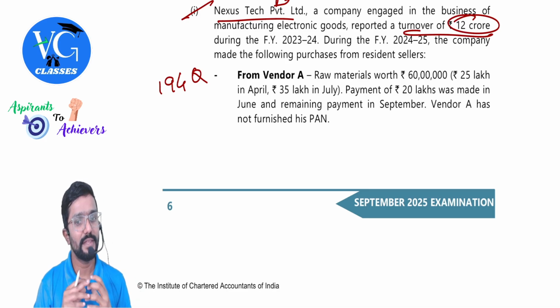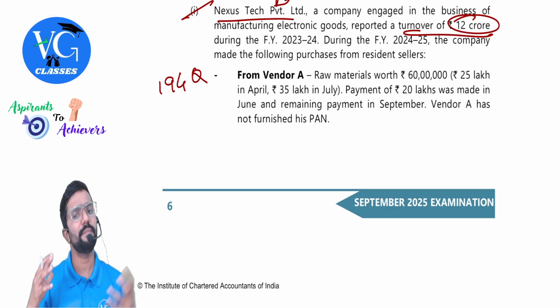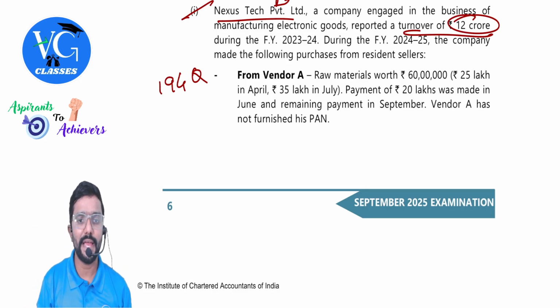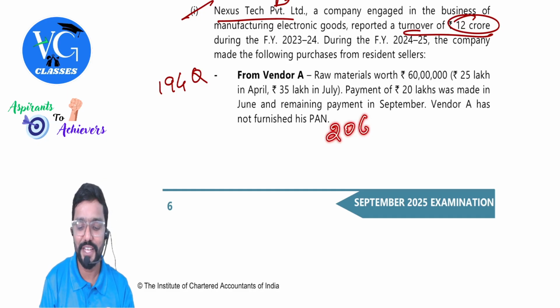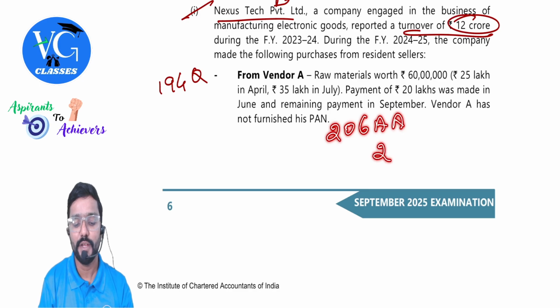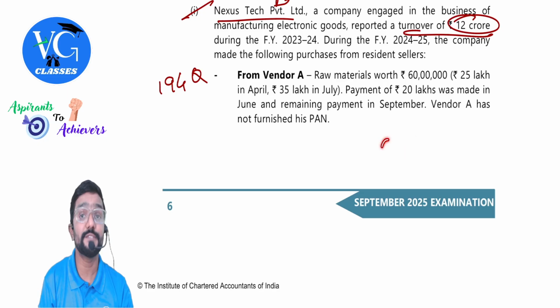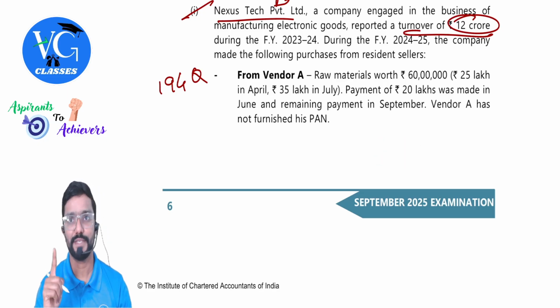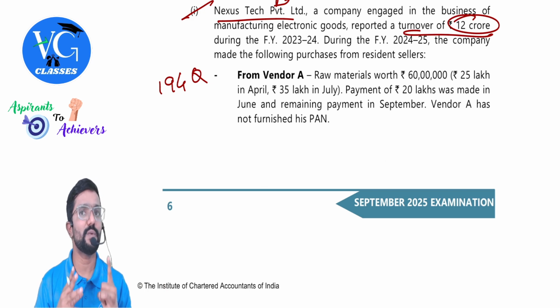25 lakh in April, 35 lakh in July. Payment of 20 lakh was made in June and remaining payment is made in September. Vendor A has not furnished PAN. If PAN is not given, then what is the TDS rate? Actually, it is 20%, but for 194Q, it is 5%. Only for 194Q. If it was any other section, then actual rate or 20%, whichever is higher. But if it is 194Q, if seller has not given the PAN, then how much TDS has to be deducted? 5%.